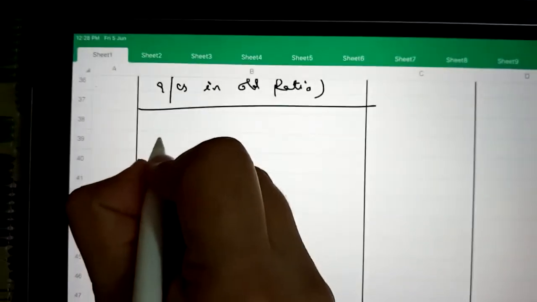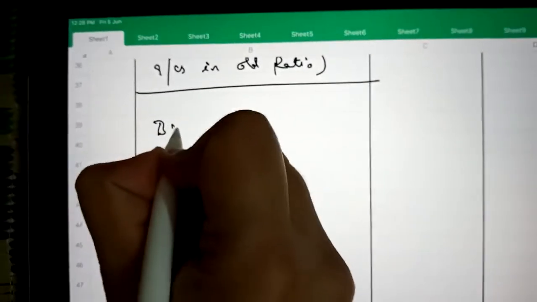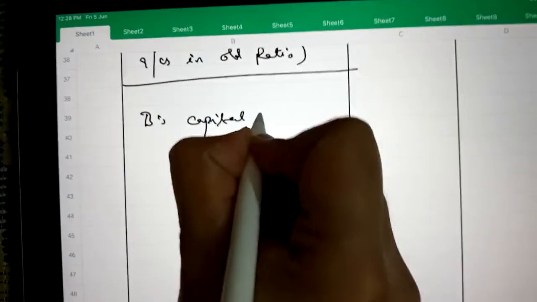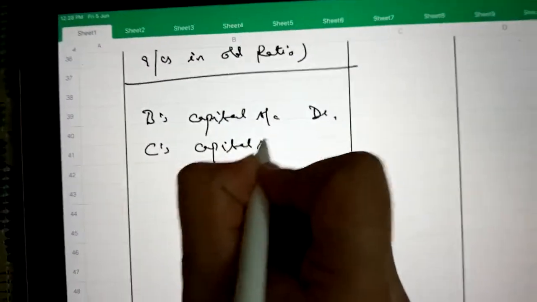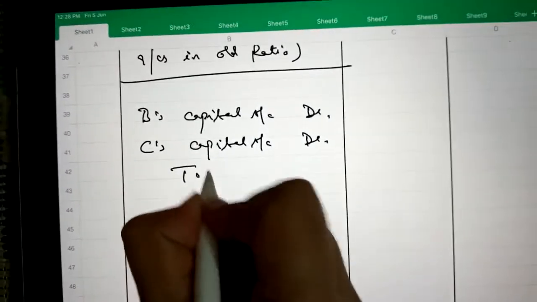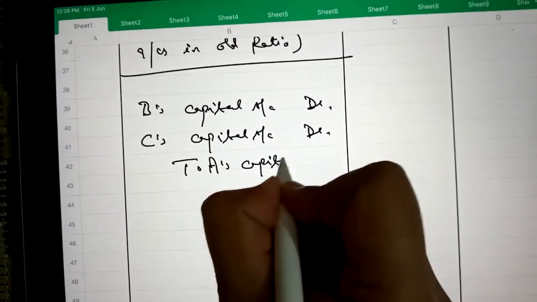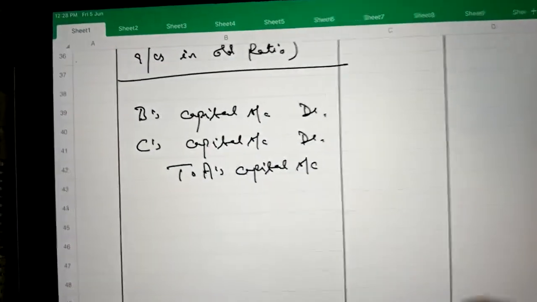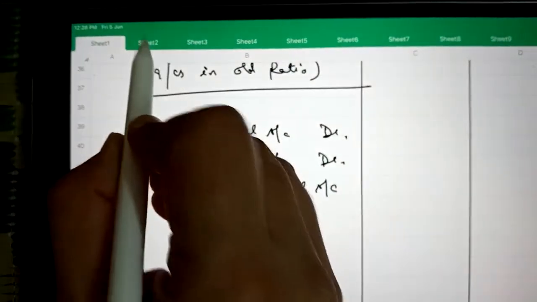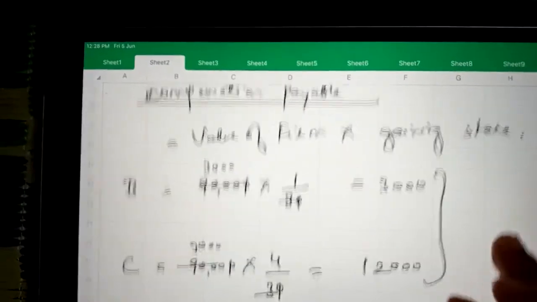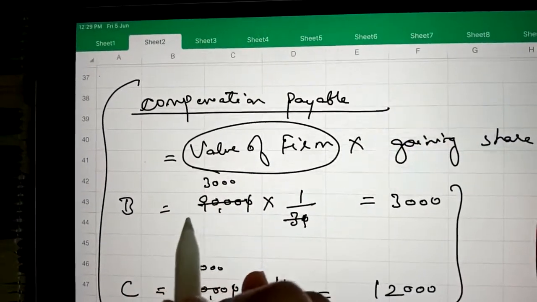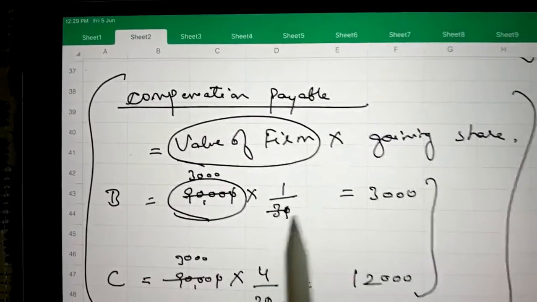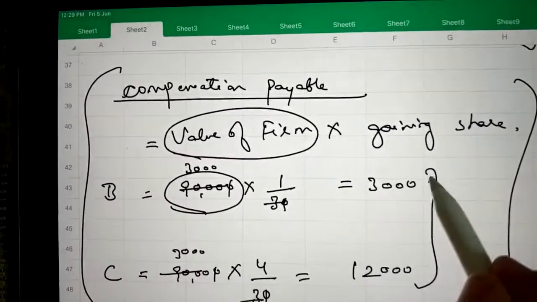gaining partners' capital account debit, B's capital account debit, C's capital account debit to A's capital account. So here the compensation payable, we have already calculated it in the first case. How is it calculated? It is calculated in the same way. Value of the firm is given in the question 90,000. So 90,000 is multiplied with the gaining share of B and C, and it is 3,000 and 12,000.